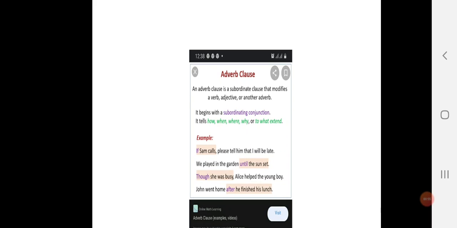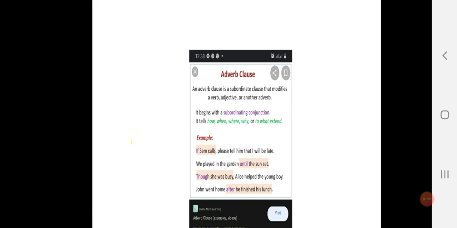So if you look at this chart now, adverb clause. An adverb clause is a subordinate clause that modifies a verb, adjective, and other adverb. And a subordinate clause are clauses that cannot stand on their own. And for all adverb clauses, they make use of subordinating conjunction.